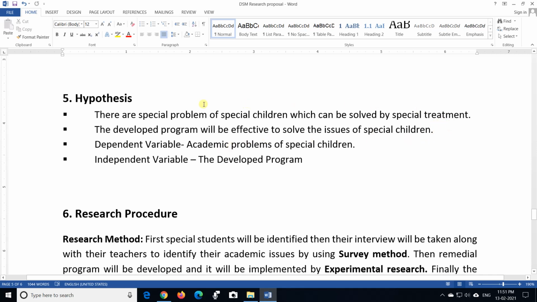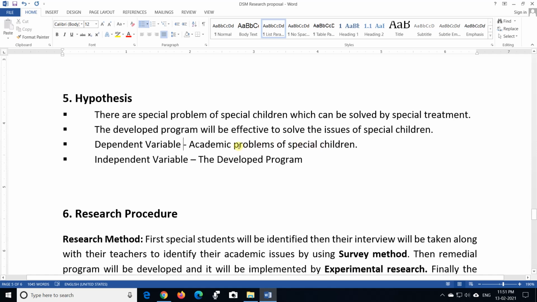So these are the hypotheses. When you are putting a hypothesis, you need to mention two things in the hypothesis. One should be dependent variable and second should be independent variable. Now, the dependent variable, that you want to change, that you want to improve, is called the dependent variable. All the academic issues or academic problems that you are going to identify will be your dependent variable for your research.